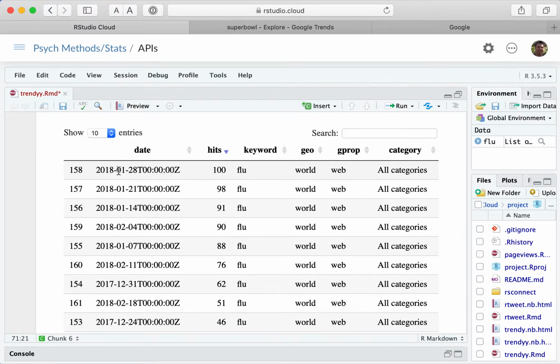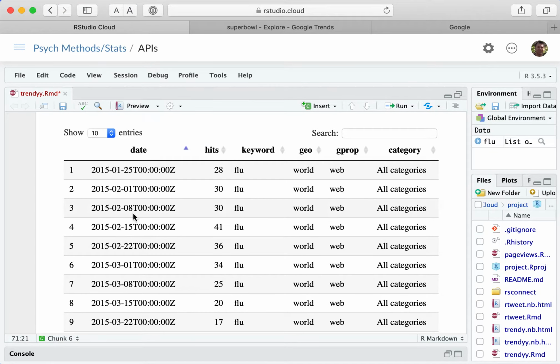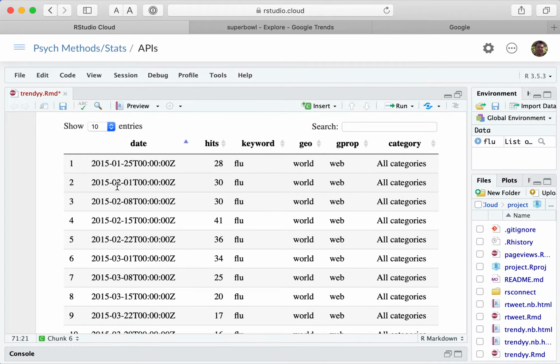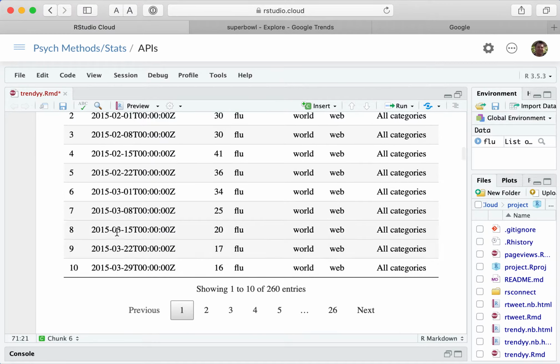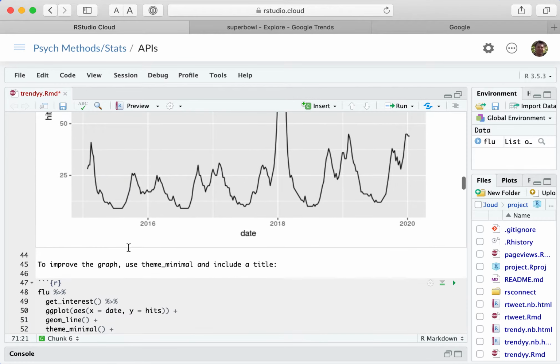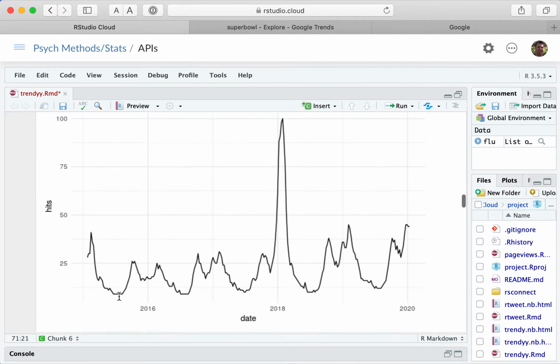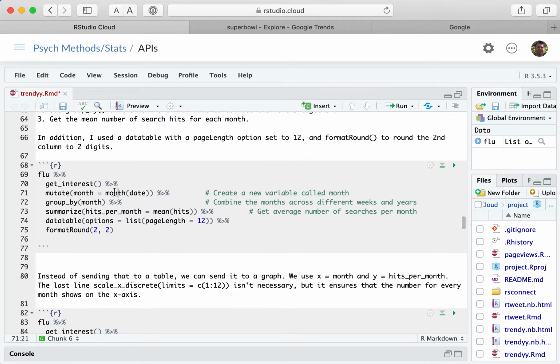So it'll understand that 01 means it's January, and then 2 are the February searches, and 3 are March. It's going to extract that from the date. Then we're going to group by month.